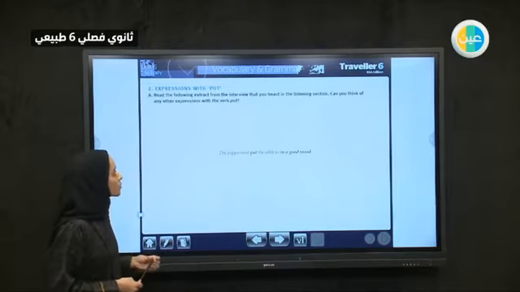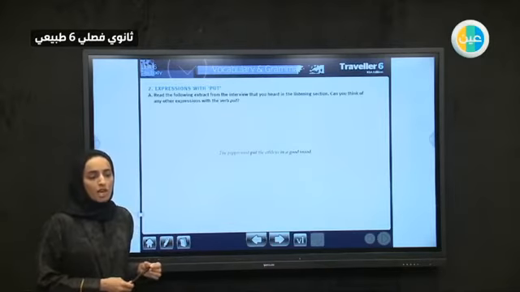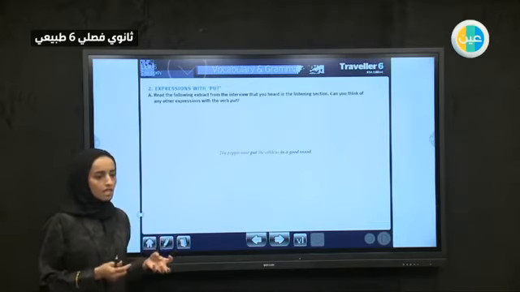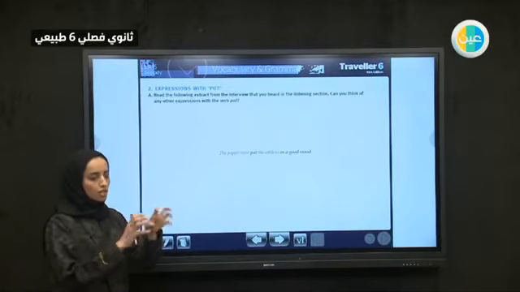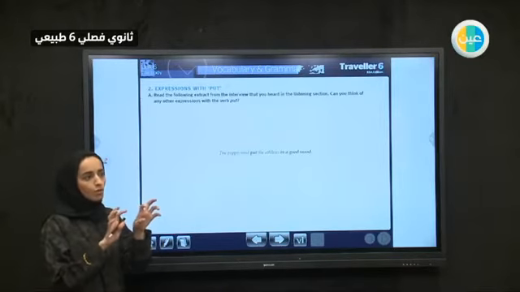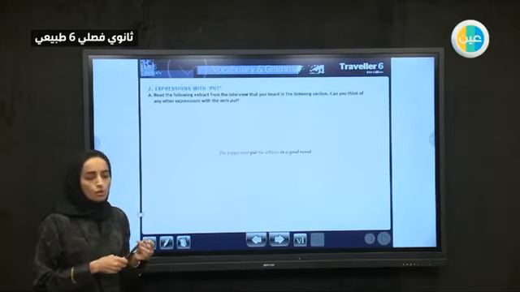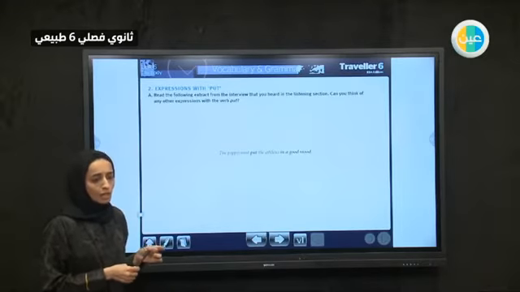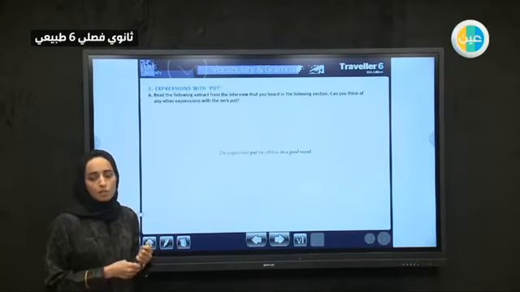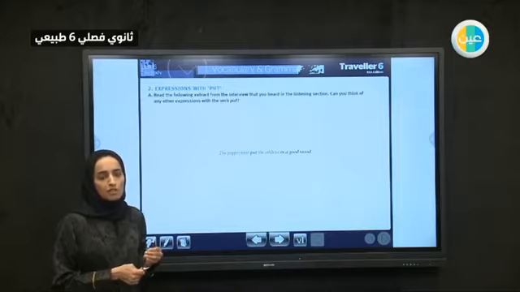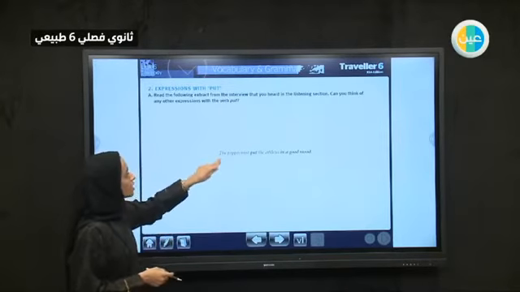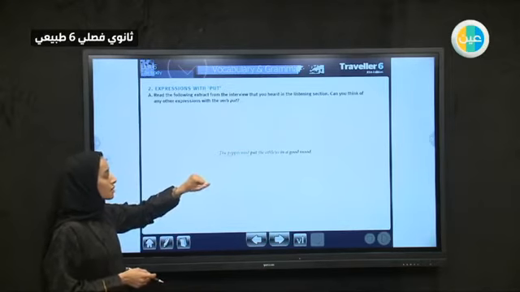We will speak about expressions with put. What is an expression? An expression is a kind of phrase or an idiom. We have 2 words following each other, maybe 2 nouns, a noun and an adjective. Maybe it is a verb followed by a noun. And when you use them, it's not usually grammatically correct, but you sound much more like a native speaker. People will think that you are much more advanced in your English. So let's read the extract here and we will get to know the meaning of this one.